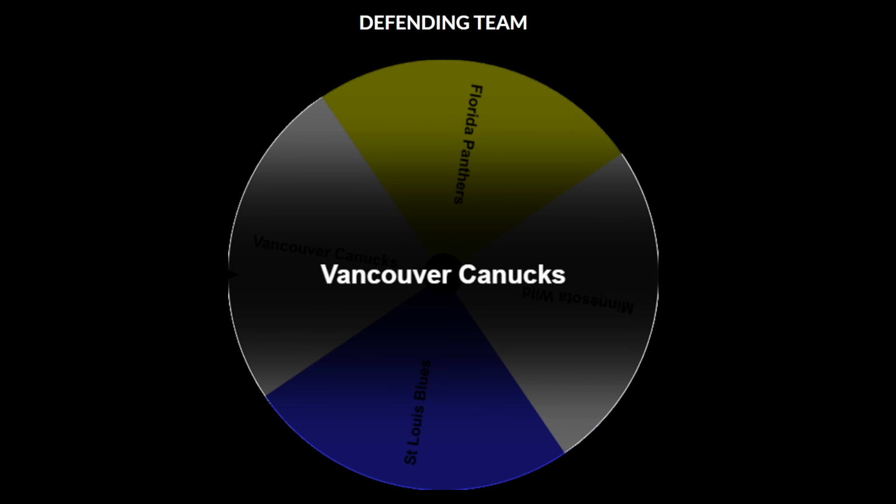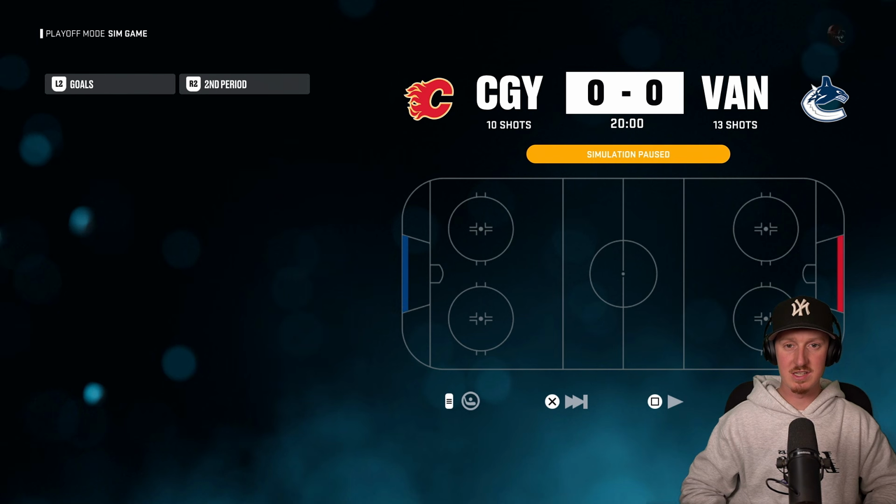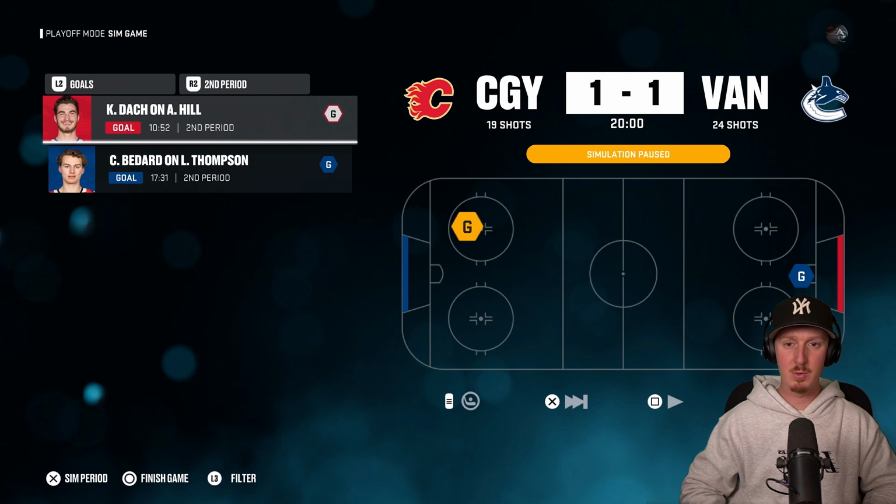We have an all-Canadian matchup. It's Calgary versus Vancouver. Once again, I just realized I called them Calgary. It's the Alberta Flames. That's neither here nor there. It's still an all-Canadian matchup. Now, Calgary and Vancouver are 2 great teams here. Vancouver has a lot of offense, but you know, Calgary, they just have a bunch of dogs on their team. They just keep on winning matchups here.